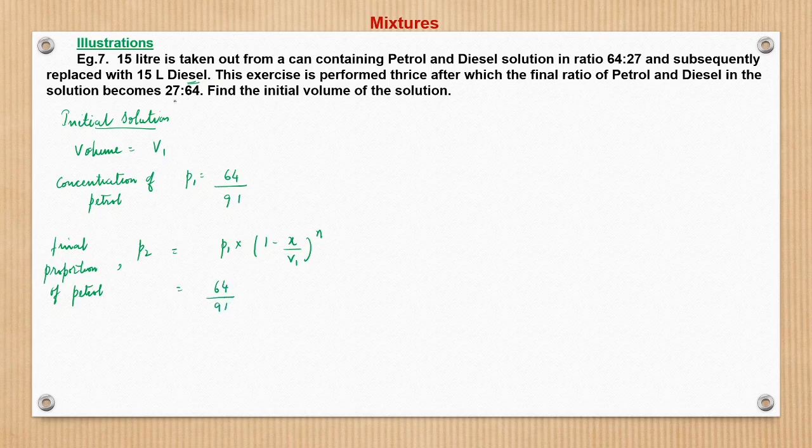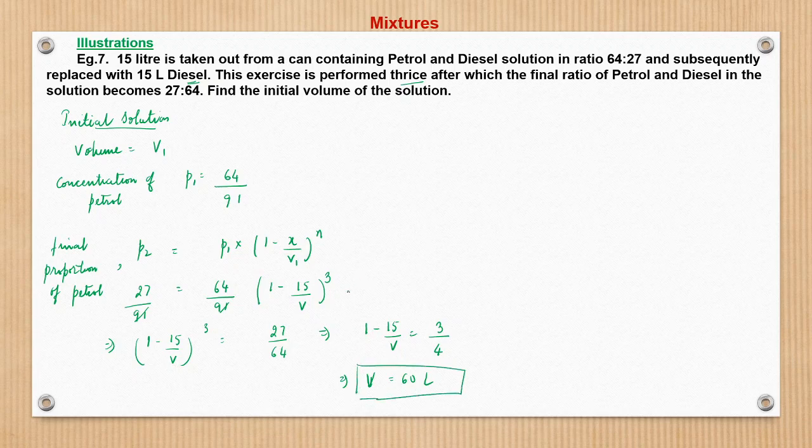Final also we know, final is petrol and diesel. We are talking in petrol terms, so it is 27 by 91. 1 minus, we are taking out 15 liters and V1, thrice, we are performing this thrice. So from here we can say that (1 minus 15 by V) cubed, this cancels, is nothing but 27 by 64. So from here I can write 1 minus 15 by V is 3 upon 4. So 15 by V is 1 by 4, V is 60 liters.